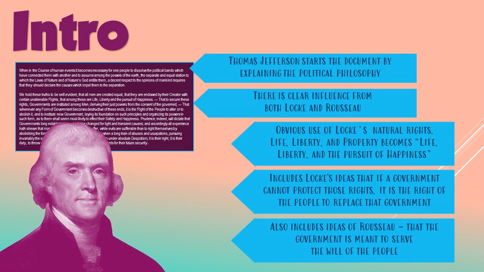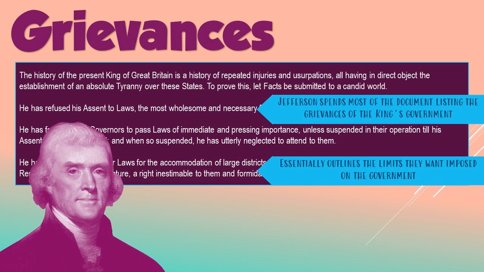Now, the longest part of the Declaration of Independence is a very long list of problems that Thomas Jefferson has with King George III, who is the King of England and therefore the King of the colonies here. And so he makes a very long bullet point list of problems with the king. So I want to read the first one. The king has refused to assent to his laws. So the king does not follow his own laws. This is a problem to Jefferson.